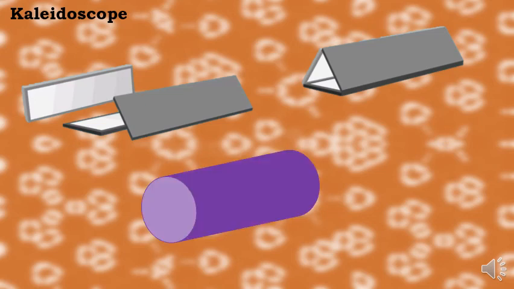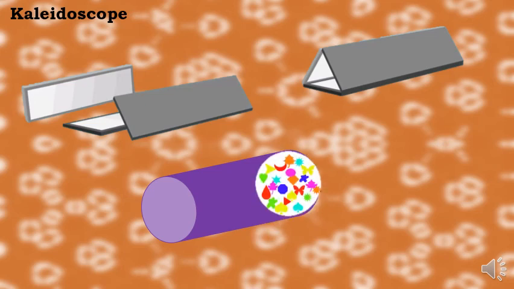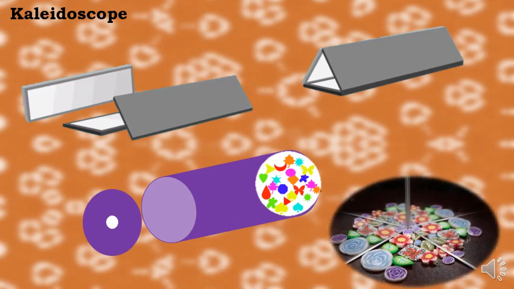Then we will need such a cylinder in which we are going to put many pieces of bangles or whichever colorful material is there. Then we will need one such lid. Now inside this cylinder we are going to put those mirrors and you will see from the lid such a beautiful pattern.